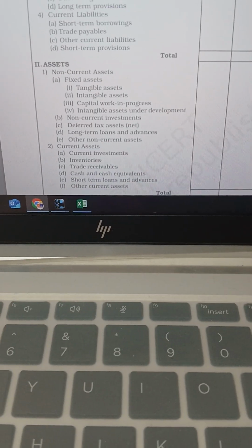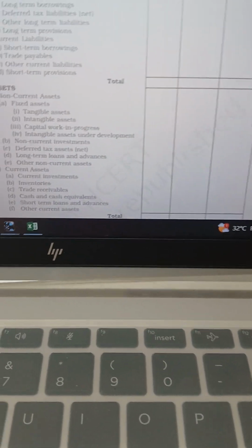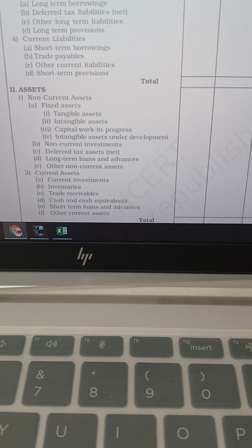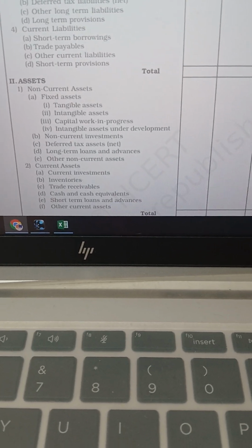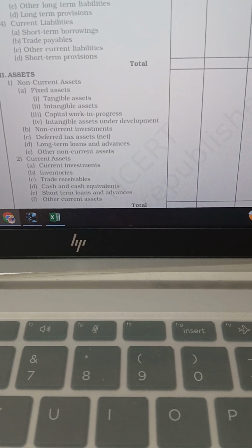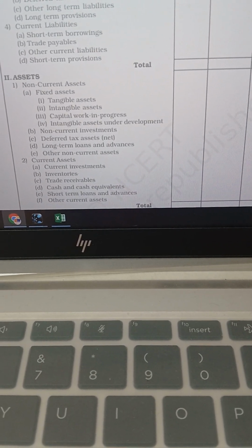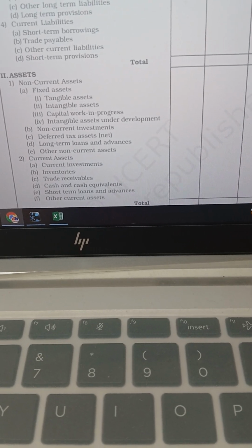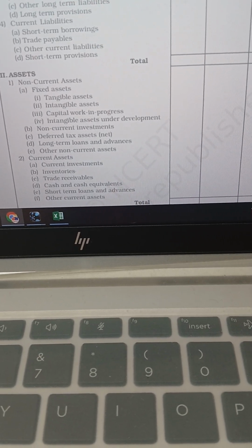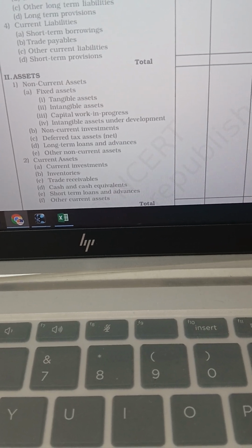Then the assets. It's prepared in the form of columns. Under the assets: non-current assets, fixed assets, tangible assets, intangible assets, capital work in progress, intangible assets under development, non-current investments, deferred tax assets, long-term loans and advances, other non-current assets.